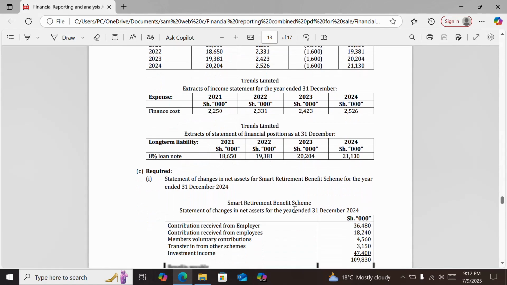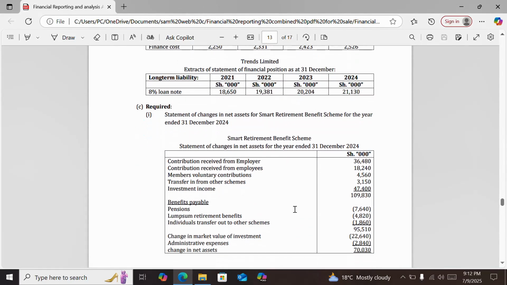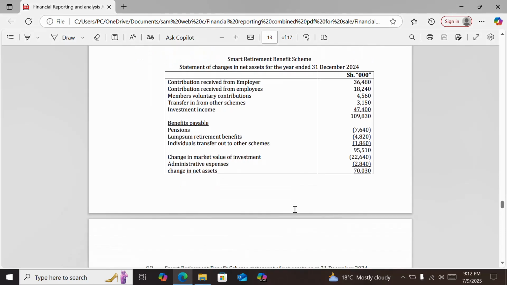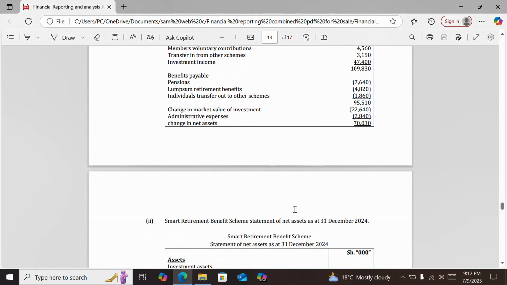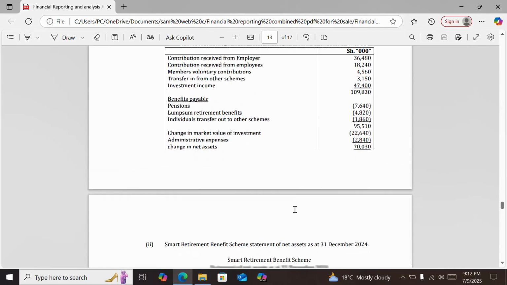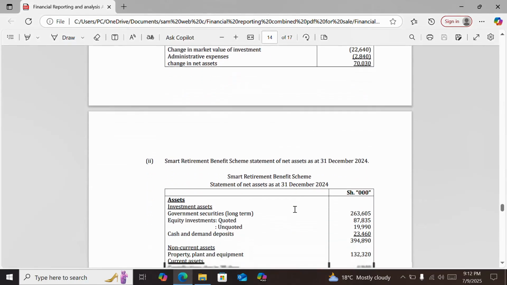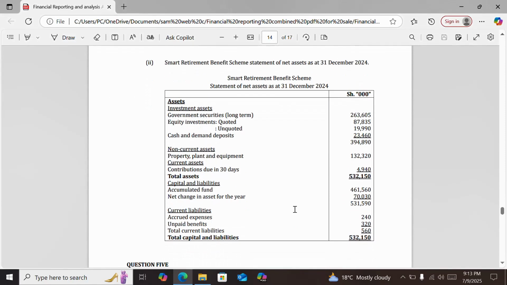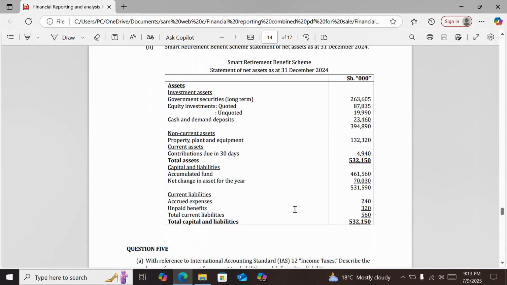And then part C, the statement of changes in net assets for Smart Retirement Benefit Scheme. And then Roman 2, the statement of net assets as at 31st December 2024 for Smart Retirement Benefit Scheme.